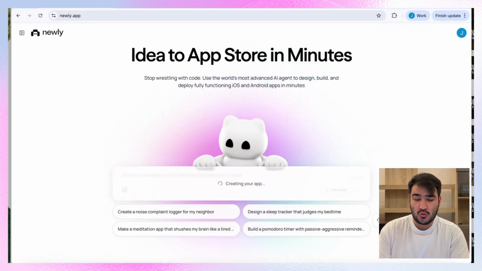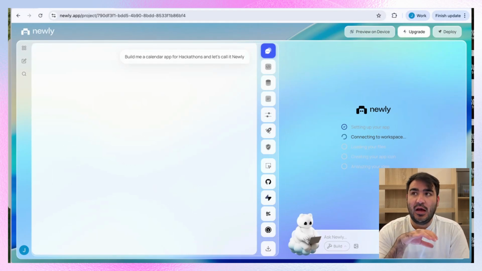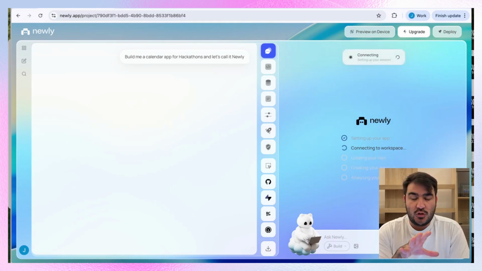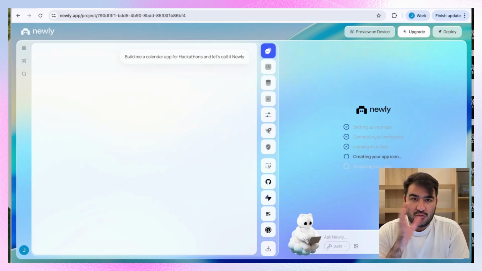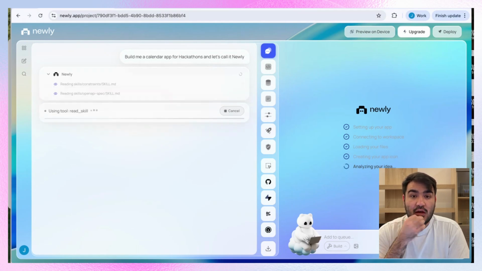So let's go. Just a quite simple prompt, because I really don't know what to expect, so I just let AI decide. But I really do have hackathons in Uzbekistan, Germany, Egypt, Australia, USA. So I really want a very nice calendar app where I can see all my hackathons and just put them there.